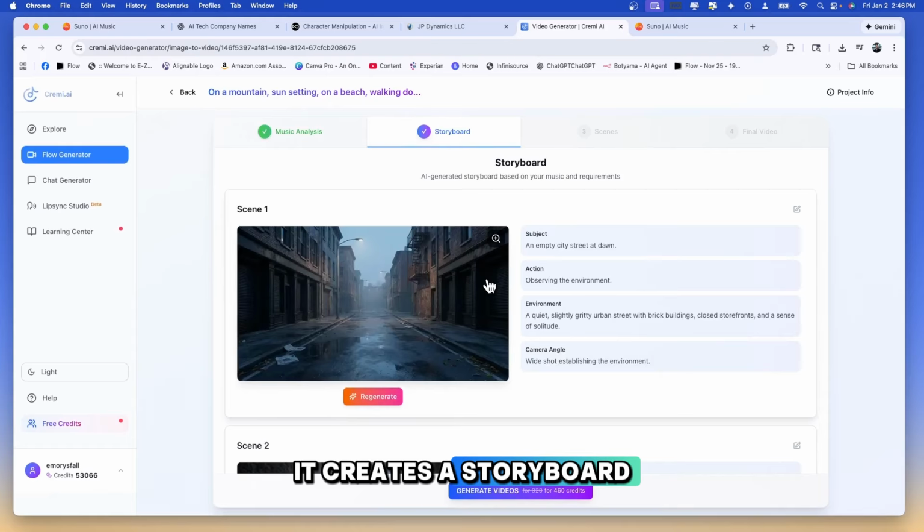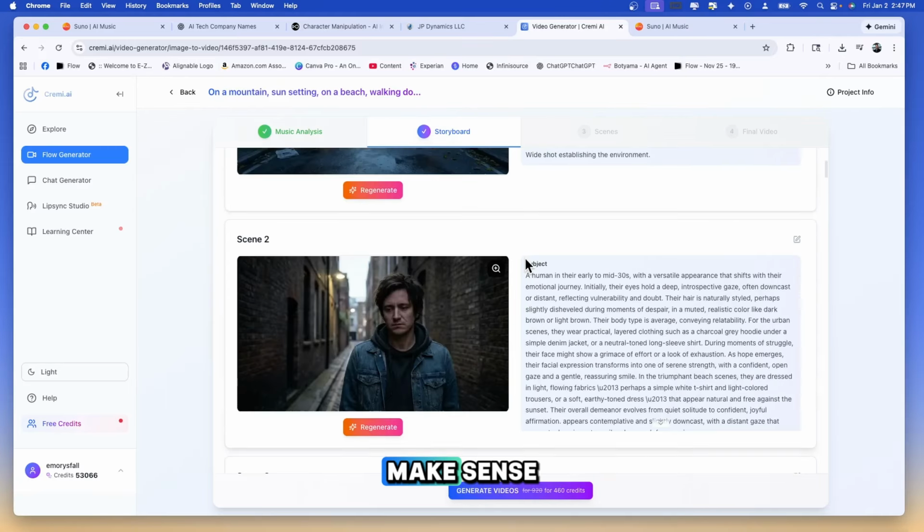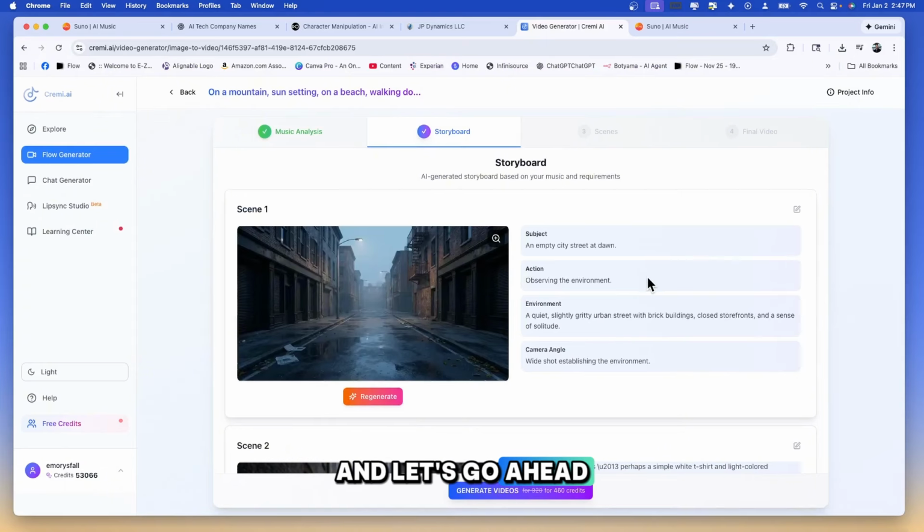And that's what's cool about this, guys. It creates a storyboard before it creates the video, so you're not wasting that many credits, right? It only costs a couple of credits to regenerate an image, but it costs hundreds to regenerate a video. So you do want to spend time ensuring that your images are how you want them. Make sense? And let's go ahead to step number 3, which is scenes.